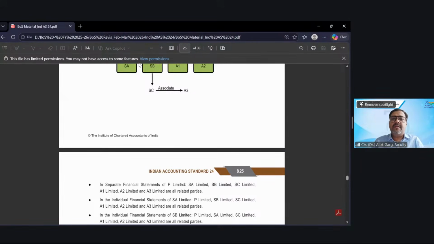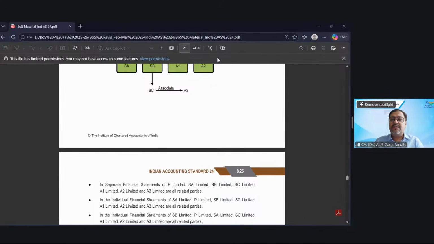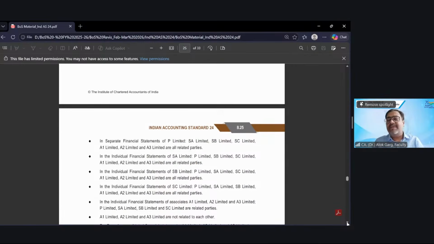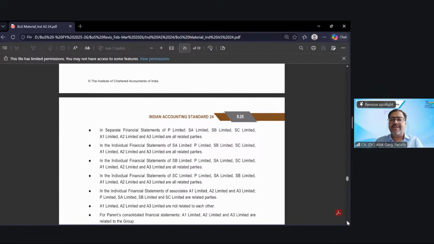Any challenge here, Lavanya? Any challenge in this question? Yes, clear, sir. Clear now? Yes, sir. Now moving further, in SB Limited, same. In SB also, what will be there? P is a parent, SA, SC, A1, A2, A3 all are related parties. In SC Limited, again, P, parent, and SA, SB, A1, A2, A3 all are related parties. So parent-subsidiary is very, very clear.